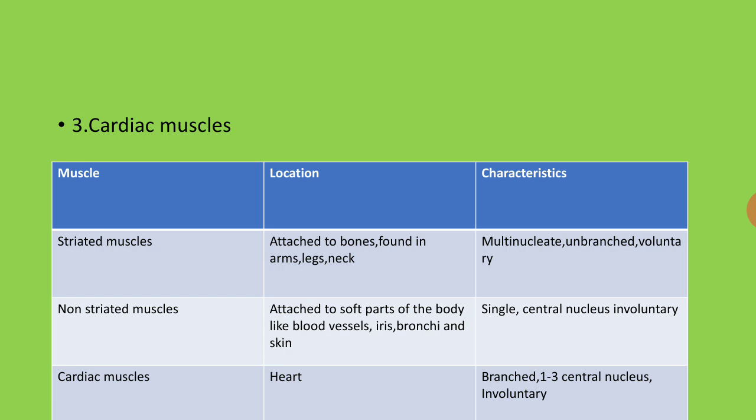Non-striated muscles are attached to the soft parts of the body like blood vessels, iris and bronchi, in small soft organs. And cardiac muscle, as we all know, is present only around the heart. The heart muscle is called cardiac muscle.